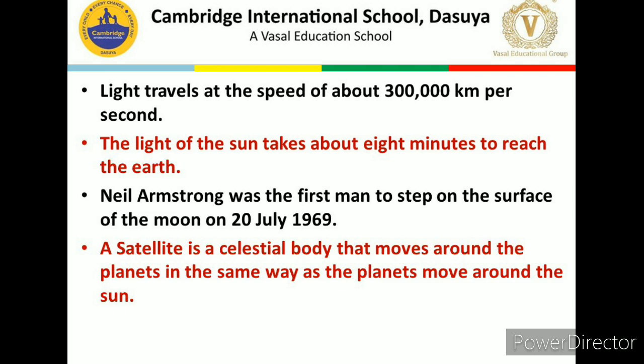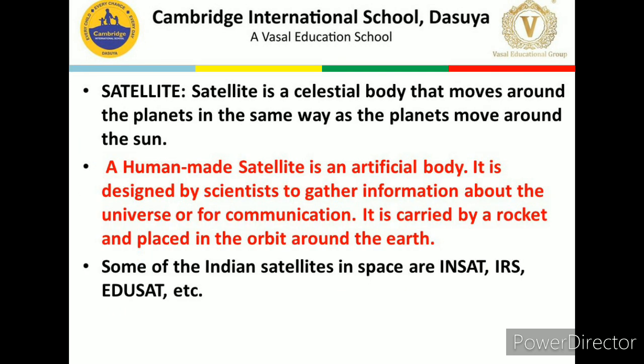Next is satellite. Satellite is a celestial body that moves around the planets in the same way as the planets move around the sun. So let us discuss about these satellites. As I have discussed, satellite is a celestial body that moves around the planets in the same way as the planets move around the sun. Satellites are also of two types. One is the natural satellite and one is the human-made satellite.